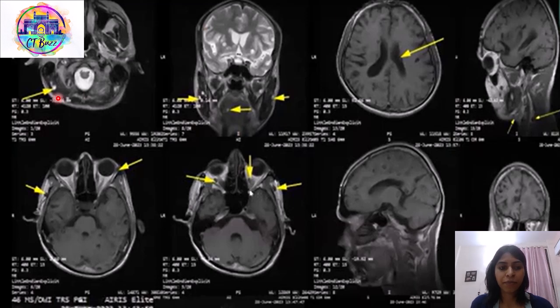Here also we can see hyperintense lesions in the posterior paravertebral muscles of the neck, then in the scalp region, then in the medial rectus muscle of the eye, and here the T1 weighted image shows hypo to isointense lesions in the ventricular system.